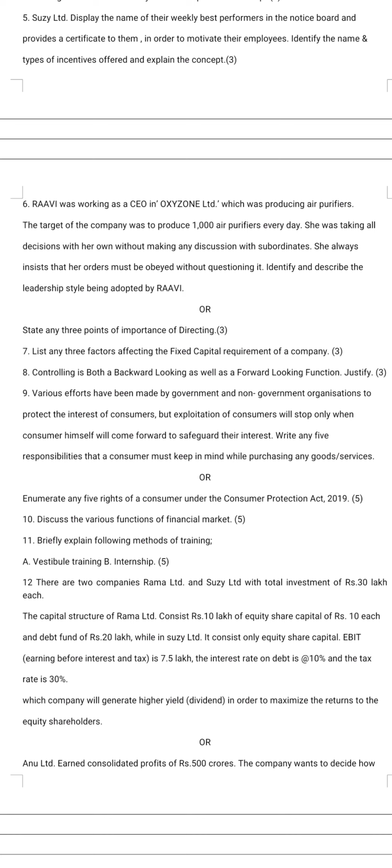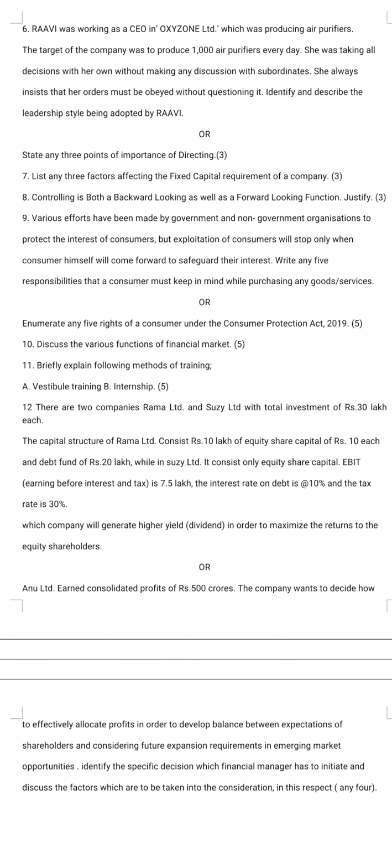For that you have a choice. One more question is there. Either you will go with Ravi or you will go with the importance of directing. That is a simple question. You take the points and then after try to elaborate. Even for giving goodness in the examination or writing very nicely, you should go with the help of a flow chart for the importance of directing. Now, question number 7 is very simple for you.